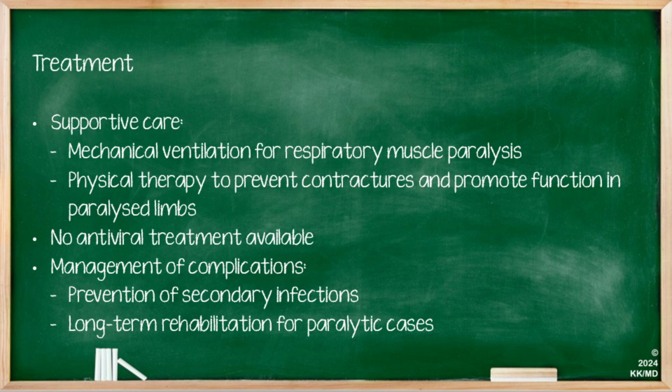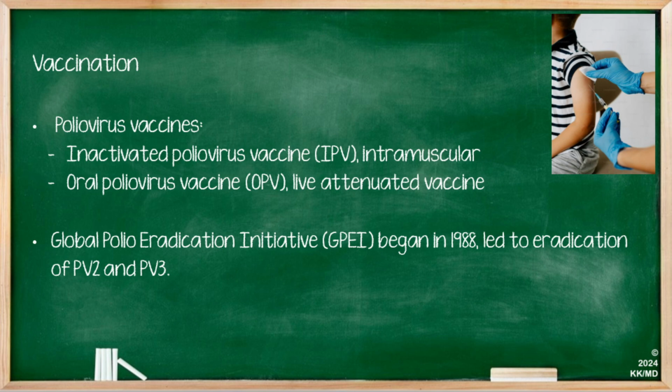Most cases can be managed with supportive care. Mechanical ventilation may be required for respiratory muscle paralysis, and physical therapy is recommended to prevent contractures and promote function in paralyzed limbs. There's no antiviral treatment available. Management of complications may be required, such as prevention of secondary infections and long-term rehabilitation for paralytic cases. There is a polio vaccination: the inactivated poliovirus vaccine, IPV, which is intramuscular, or the oral poliovirus vaccine, OPV, which is a live attenuated form. The Global Polio Eradication Initiative, or GPEI, began in 1988 and led to the eradication of PV2 and PV3.